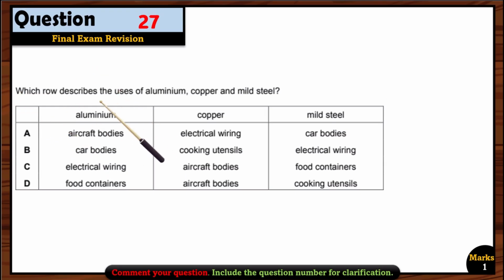Question 27. Which will describe the use of aluminium, copper, and mild steel? Okay, aluminium is used in aircraft bodies. Yes, right. Electrical wiring. Yes, we can use it. And then food containers. Yes, we can also use, not in the car bodies. So A, C, D can be right.